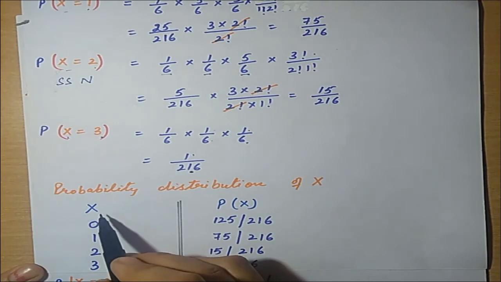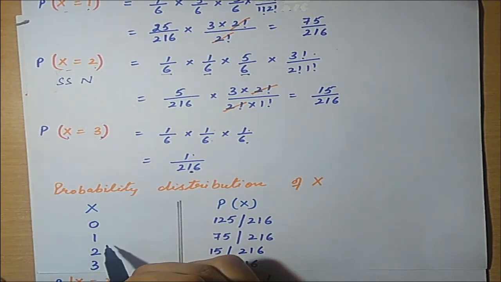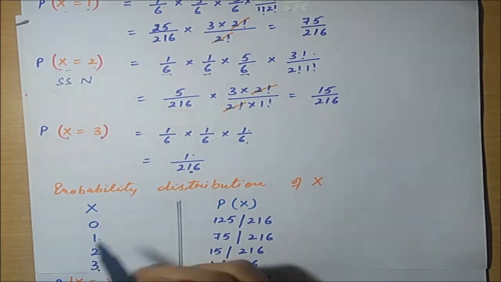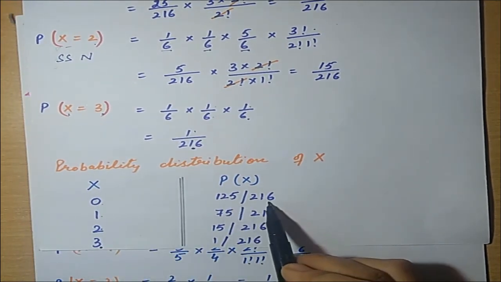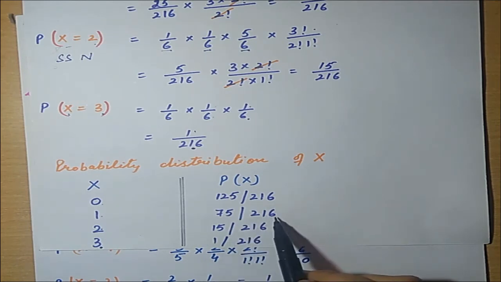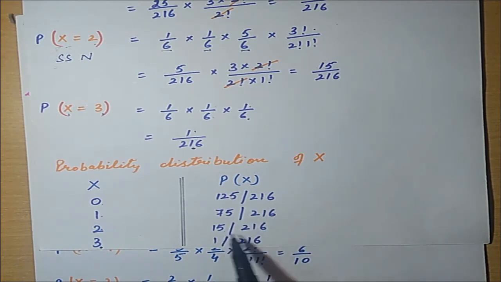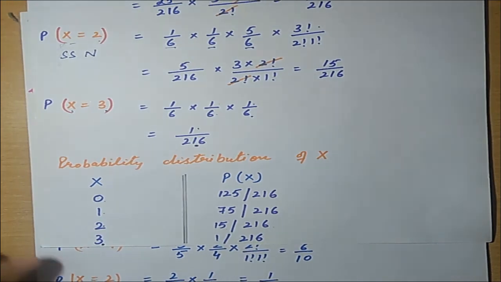Now the probability distribution of x. First of all, we have a column for x. What are the cases for x? The cases are 0, 1, 2 and 3. And the probabilities for these cases are 125 upon 216, 75 upon 216, 15 upon 216 and 1 upon 216.